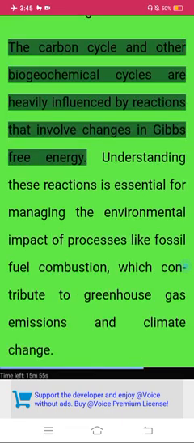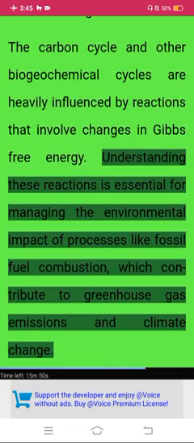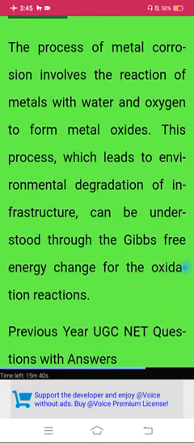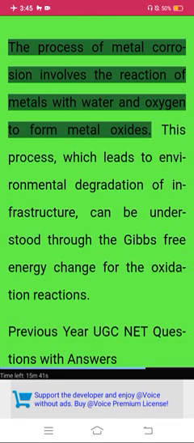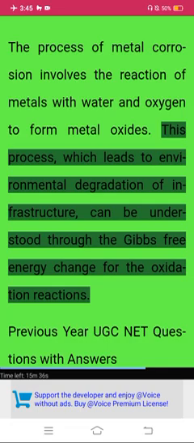Climate change. The carbon cycle and other biogeochemical cycles are heavily influenced by reactions that involve changes in Gibbs free energy. Understanding these reactions is essential for managing the environmental impact of processes like fossil fuel combustion, which contribute to greenhouse gas emissions and climate change. Corrosion. The process of metal corrosion involves the reaction of metals with water and oxygen to form metal oxides. This process, which leads to environmental degradation of infrastructure, can be understood through the Gibbs free energy change for the oxidation reactions.